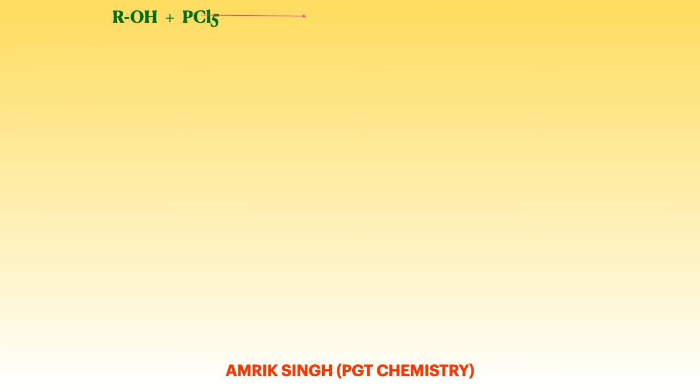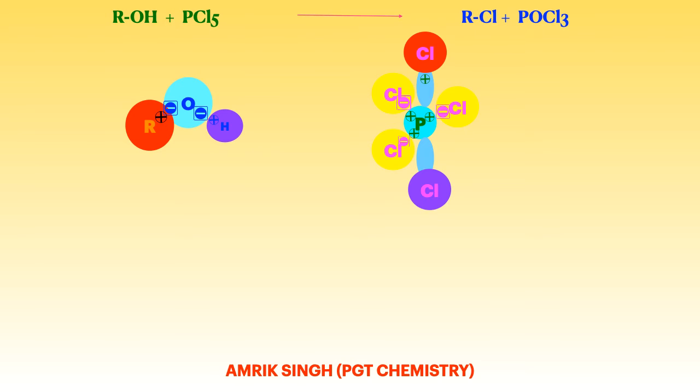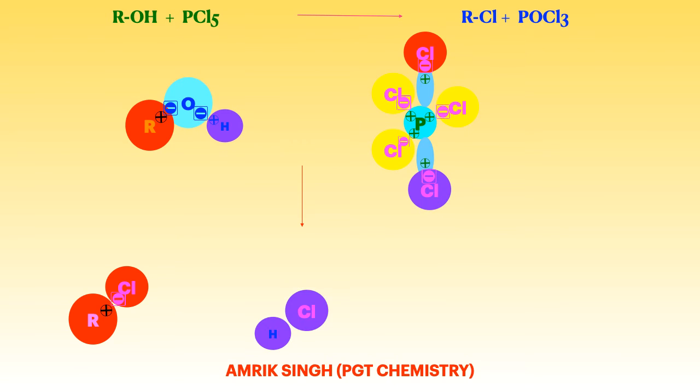ROH plus PCl5 changes into RCl plus POCl3. Now we are using alcohol here in the form of a model with PCl5. We know the structure of PCl5 with the knowledge of valency. We are putting the charges here. The electronegative atom is getting a negative charge, the other atom which is less electronegative, the electropositive one, is getting a positive charge. Here R and Cl are blinking, they will form alkyl halide, and HCl will be eliminated here, and next will be POCl3.